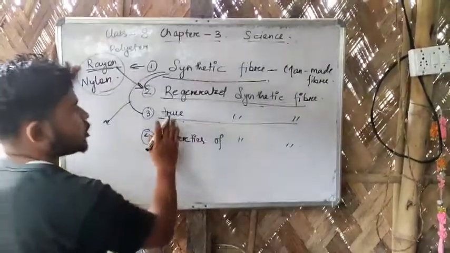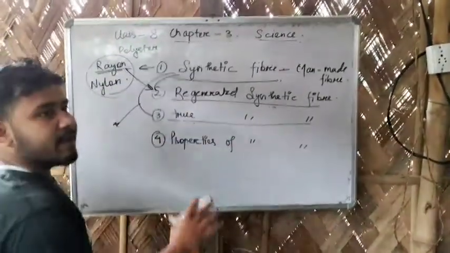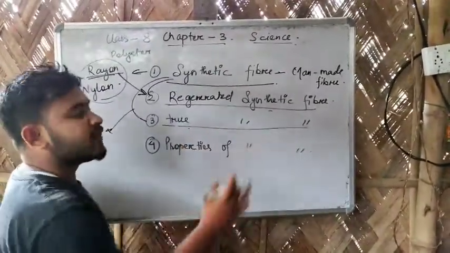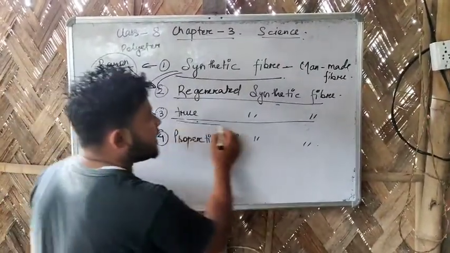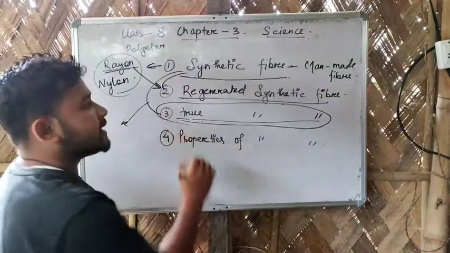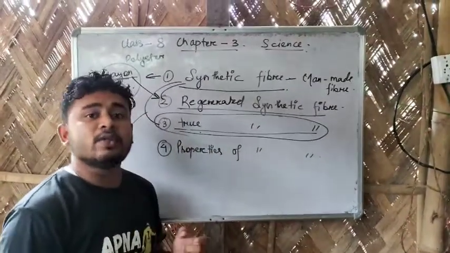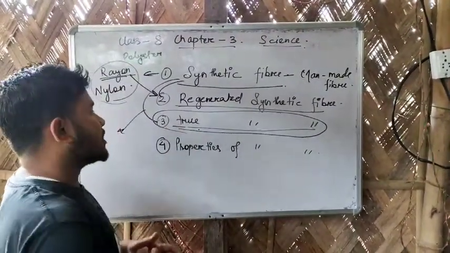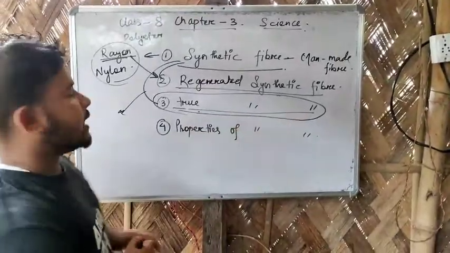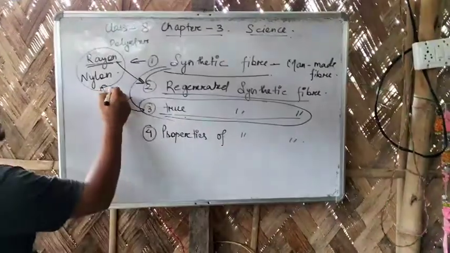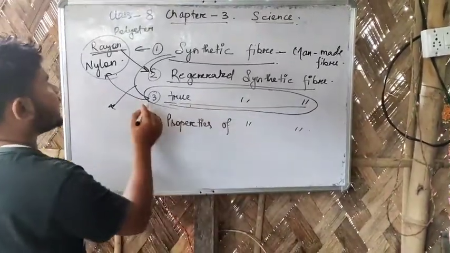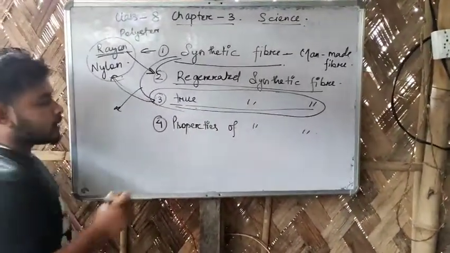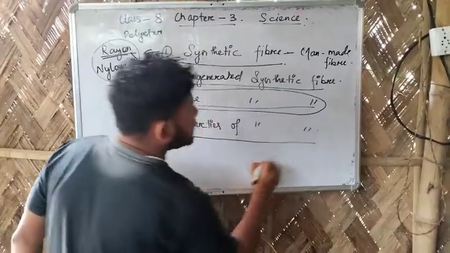Then after that comes the true synthetic fiber. From the name itself you can say true synthetic fiber means no natural material is used. It is totally based on chemicals. Any synthetic fiber which doesn't use any kind of natural thing is called true synthetic fiber. An example of true synthetic fiber is nylon. So rayon is the example of regenerated synthetic fiber, and the true synthetic fiber example is nylon. Then come the properties of synthetic fiber.